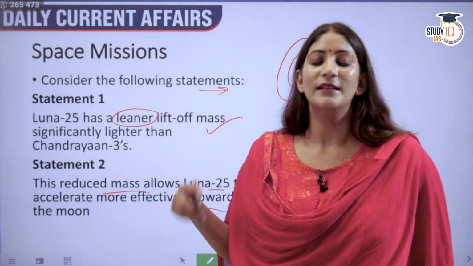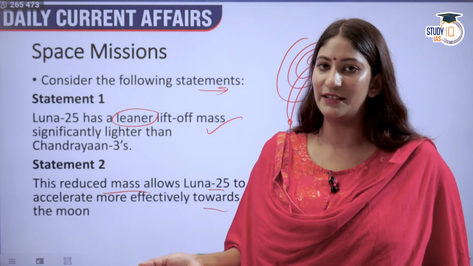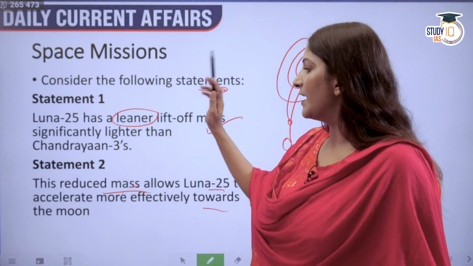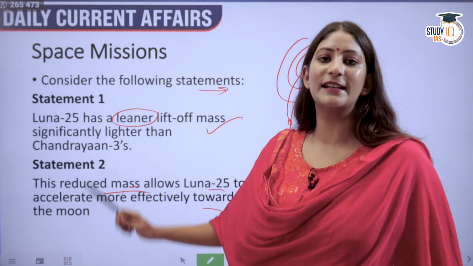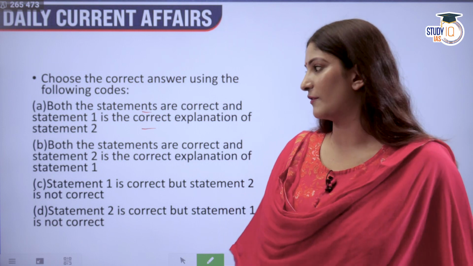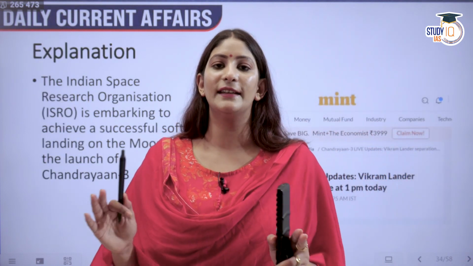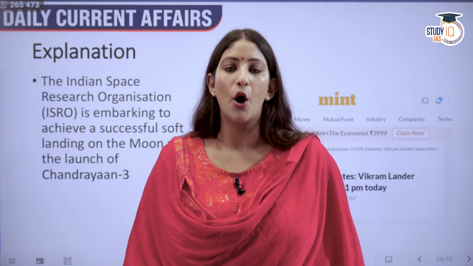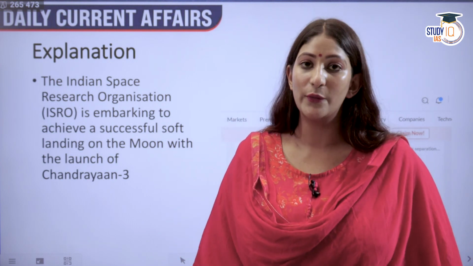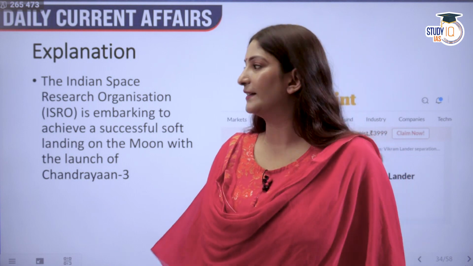It's not like that. This is what has made the difference between Luna 25 and the Chandrayaan 3's lander, and both these statements are actually correct. And statement 1 is the correct explanation of statement 2. Both the statements are correct, and statement 1 is the correct explanation of statement 2. Now we have finally separated the lander, and the lander will land probably on 23rd or 24th of August. But it is said that Luna 25 will be landing at an earlier date. Why? Let's find that out.